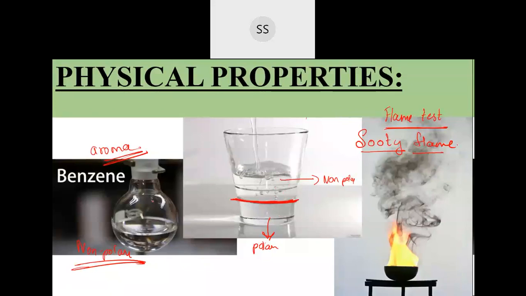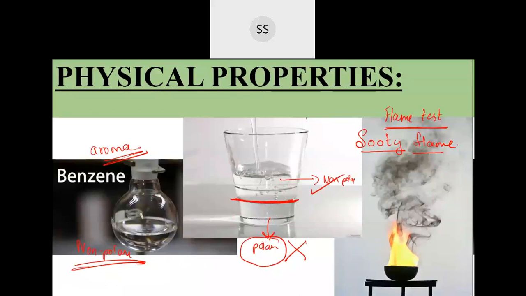But if the same benzene is added to an organic solvent, then they will get dissolved. So benzene dissolves in organic solvent and doesn't dissolve in polar solvent. They dissolve only in non-polar solvents. That's the physical properties of benzene.